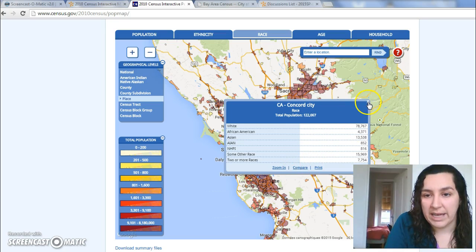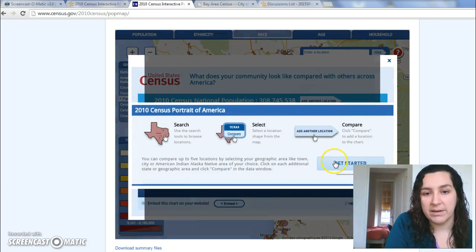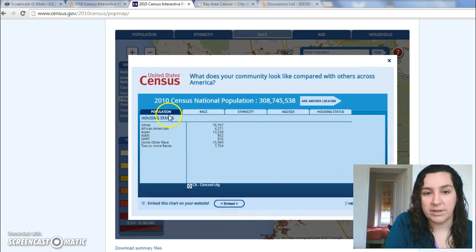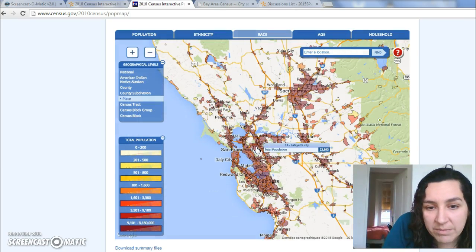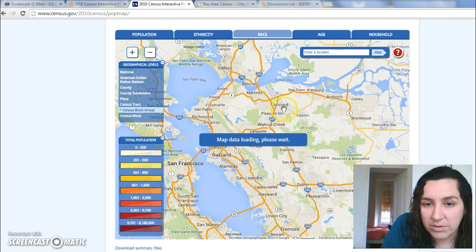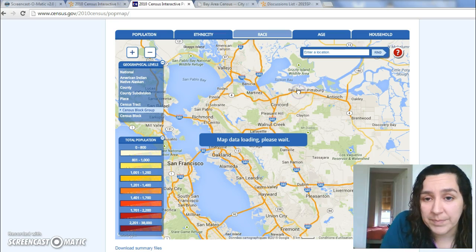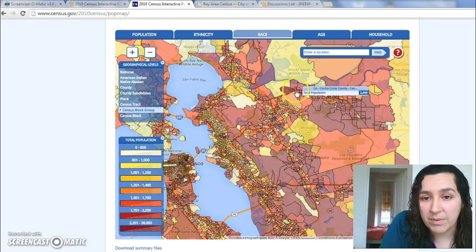Now I can look at that guy, and then I can compare that to, and I can click compare there, right? And I could add another location. So here's add another location. And then I click on another city. So maybe then I'll go to Lafayette, right? And again, it gives me the information. I can go to, let's say, something very different like Bay Point. Right, and within Bay Point, click on that.